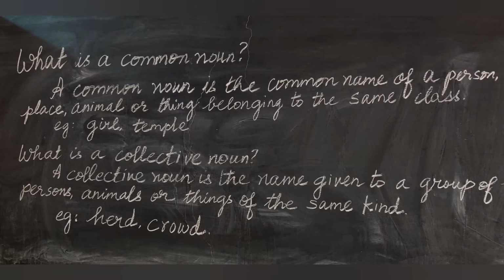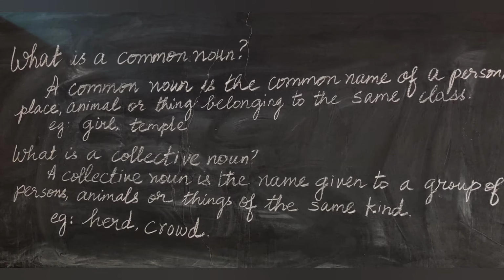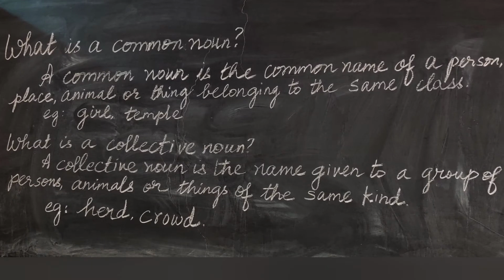Now, the next noun is, what is a collective noun? A collective noun is the name given to a group of persons, animals, or things of the same kind. Keep this in mind. It is a name given to a group of persons, animals, or things of the same kind. Example, herd, crowd, class, bunch, etc.